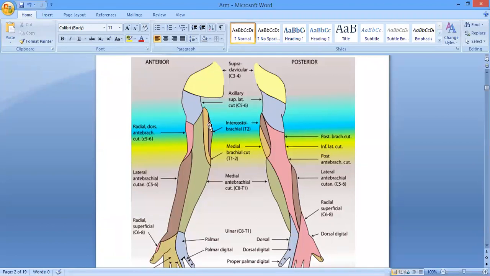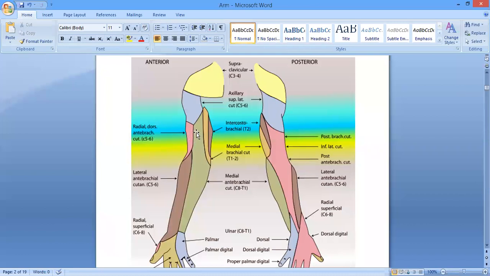Okay. And the rest of the strip over here on the medial aspect of the arm is basically supplied by the medial cutaneous nerve of the arm. Now the medial cutaneous nerve of the arm is a branch of the medial cord of the brachial plexus, right? Clear? Okay.